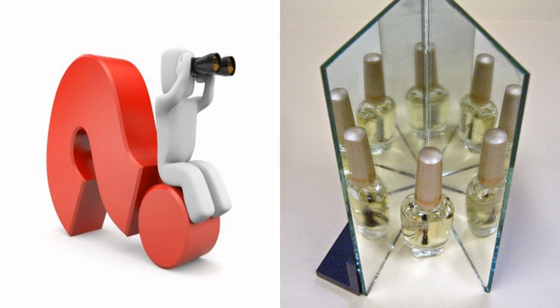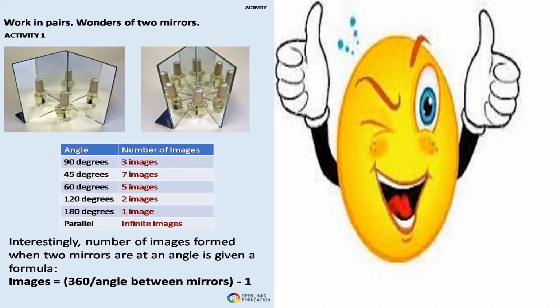Now I got the answer here. Whenever you take plane mirrors and make some angle between the two mirrors, we will get some number of images that depends on the angle. The simple formula we have here: number of images is equal to 360 by the angle between the mirrors, minus 1.